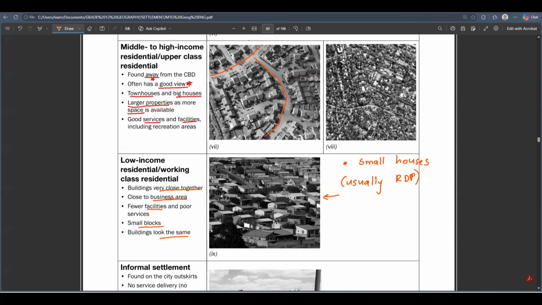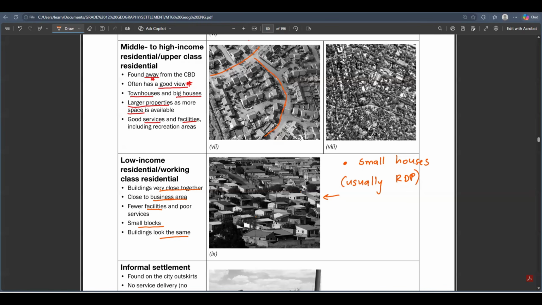So basically, the low-income residential area is just a place of poor service delivery. Usually, guys, if you want to make your place beautiful, or developed, with access to all essential services, you need to pay rates and taxes. Pay the water bill, pay the electricity bill each and every month to the municipality.